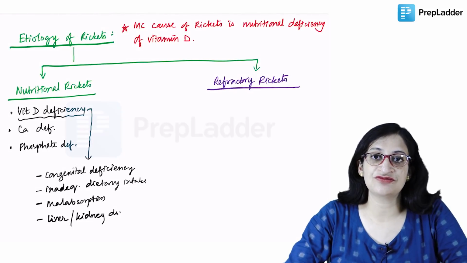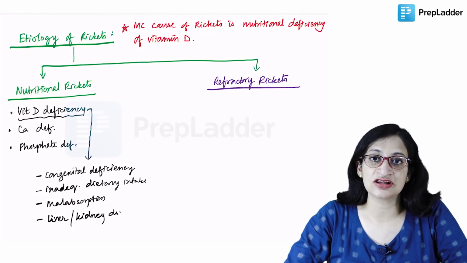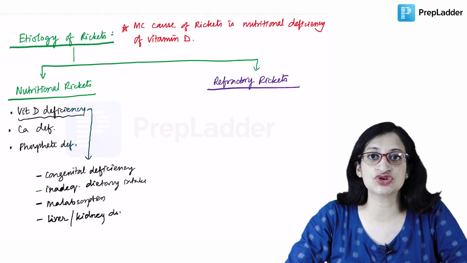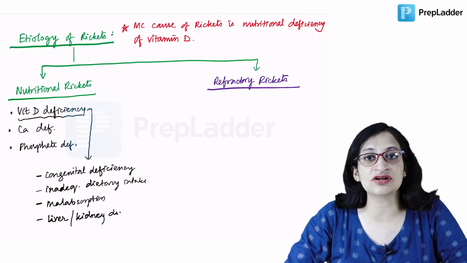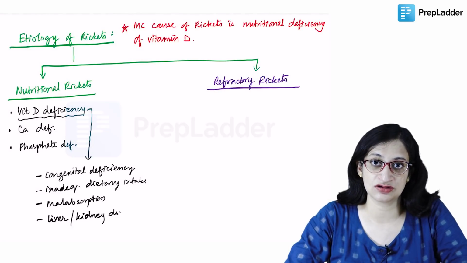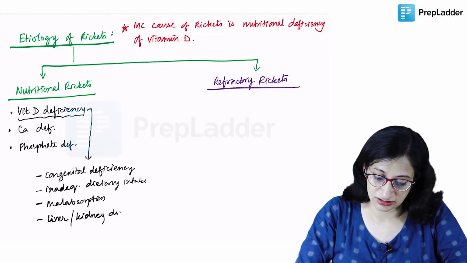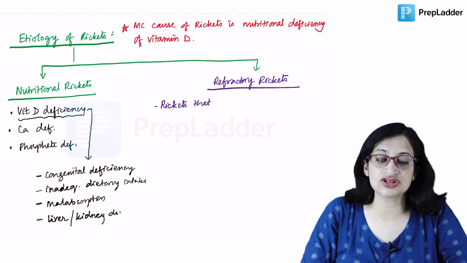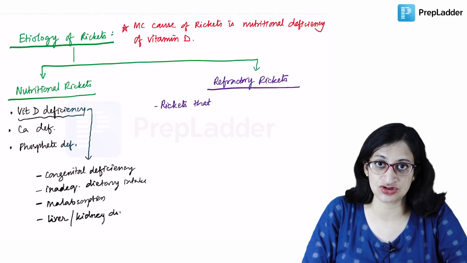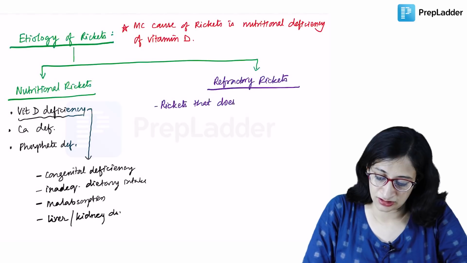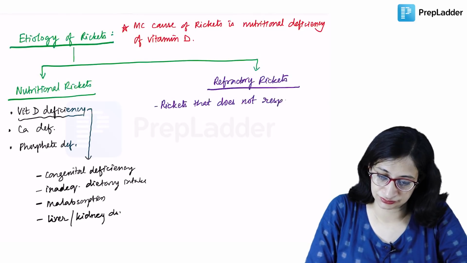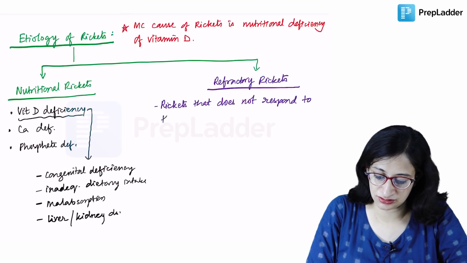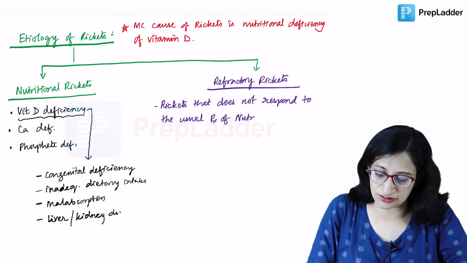Now what do you mean by the term refractory rickets? Refractory rickets are basically difficult to treat rickets which do not respond to the usual treatment that we give for nutritional rickets. So refractory rickets refers to the category of rickets that does not respond to the usual treatment of nutritional rickets.